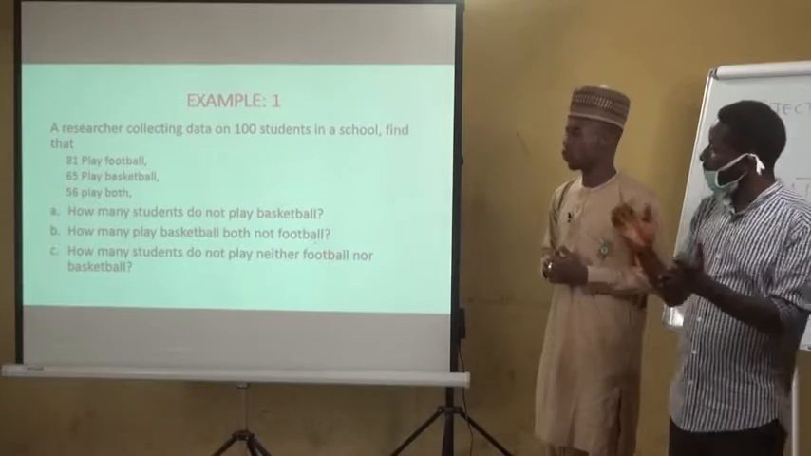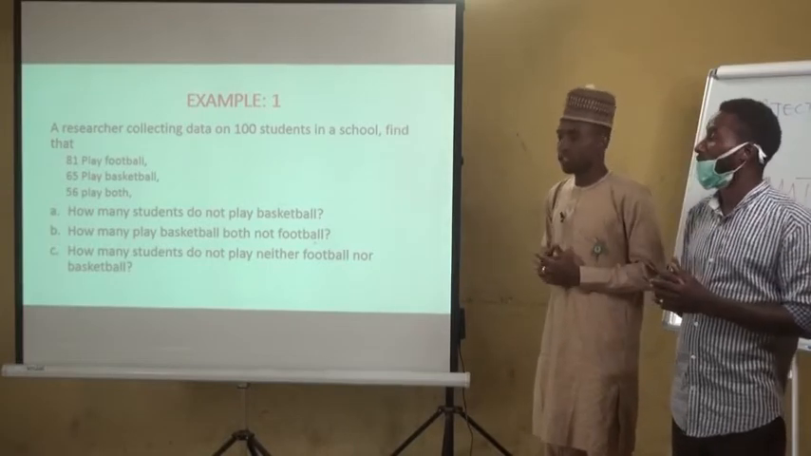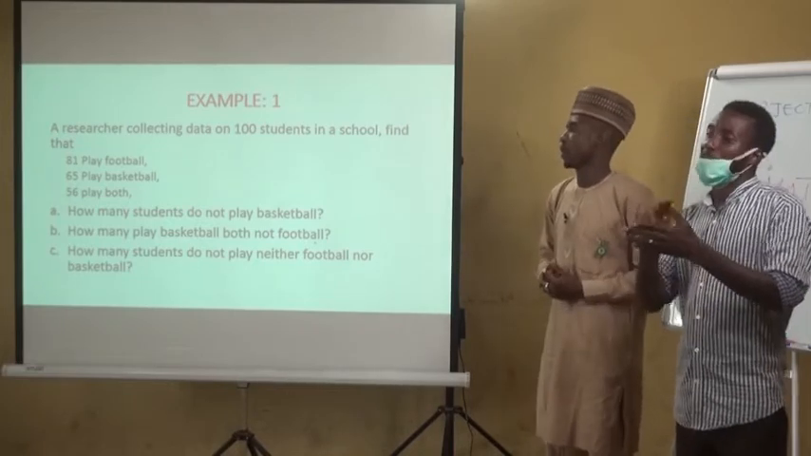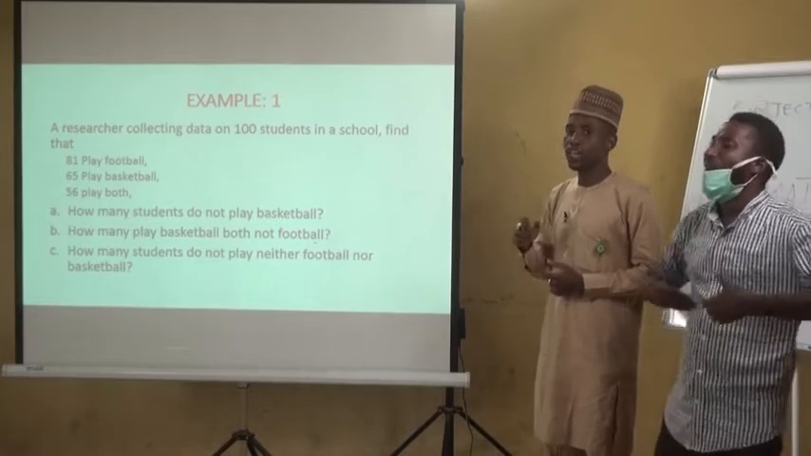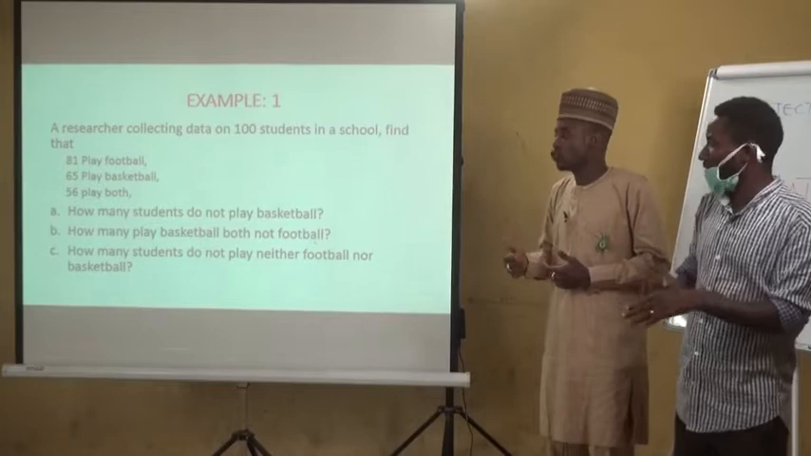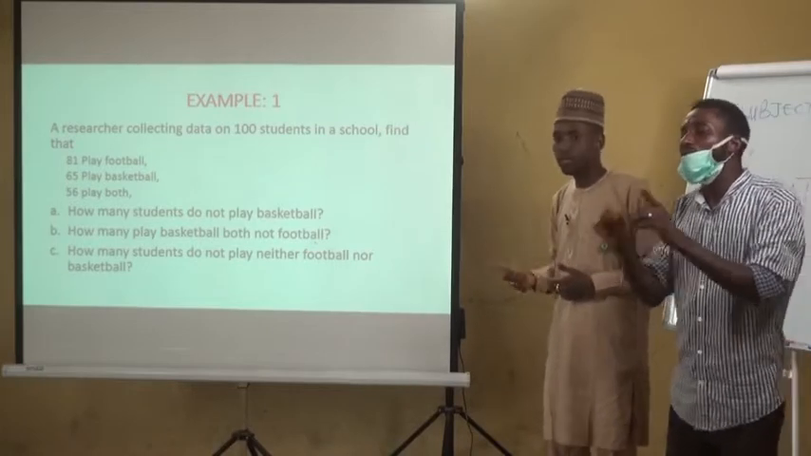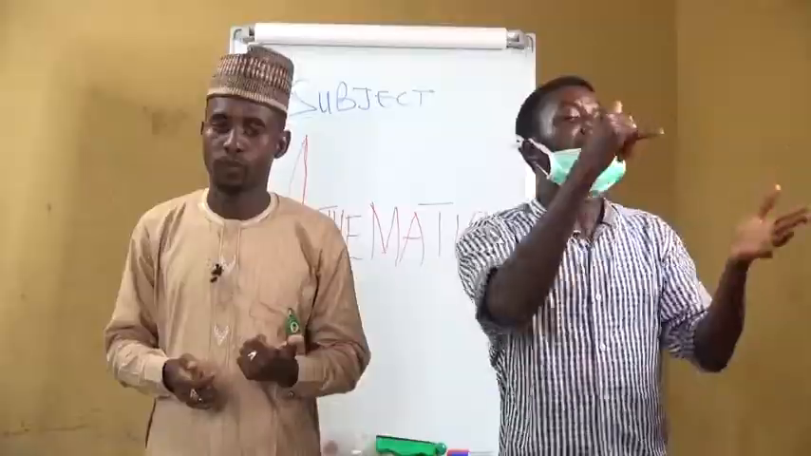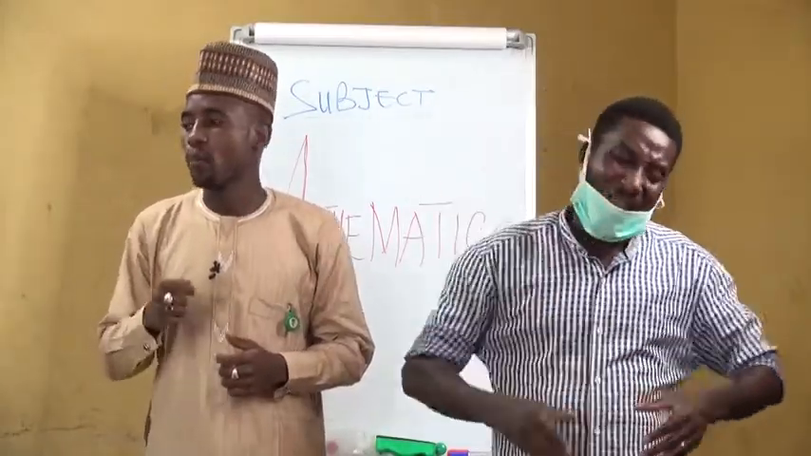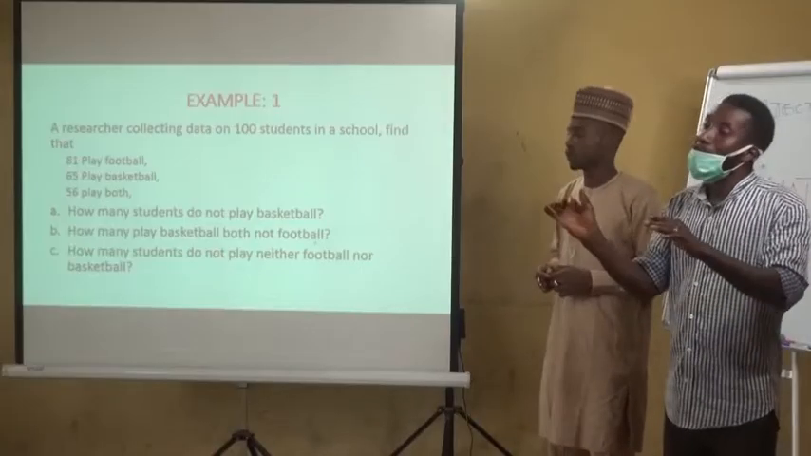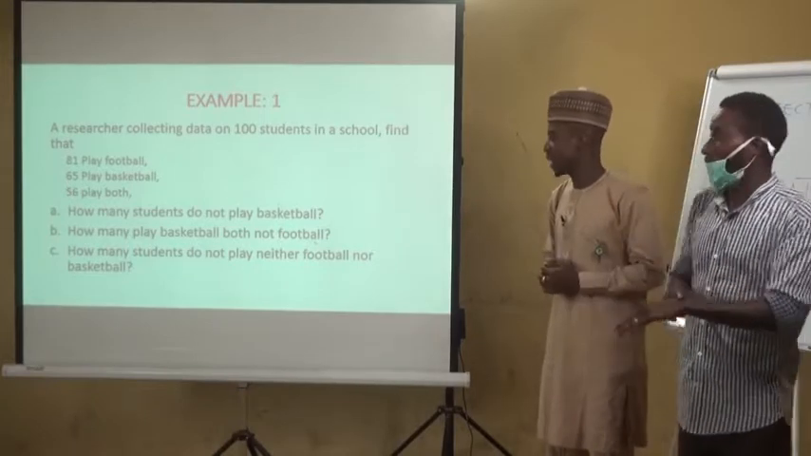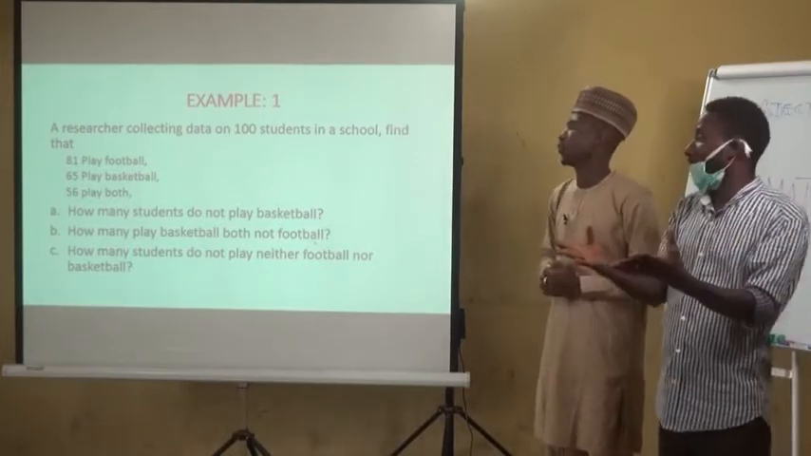Now students should take note. You must understand the nature of a question before you attempt. A, how many students do not play basketball? Meaning, if students do not play basketball, then those students play football. B, how many play basketball but not football? C, how many students play neither football nor basketball?